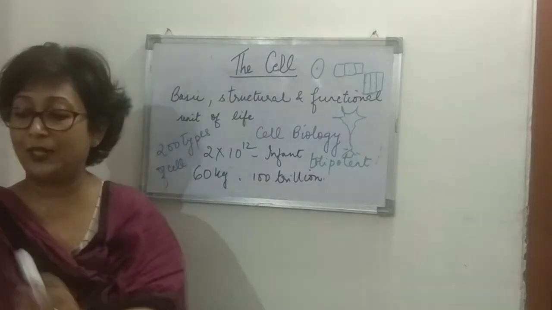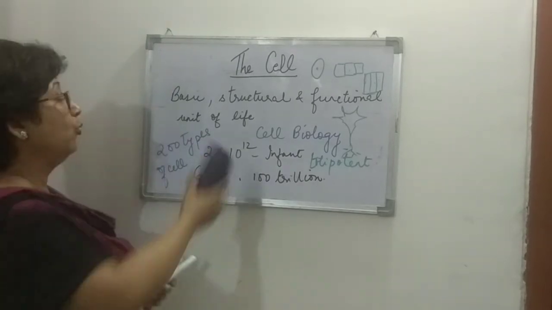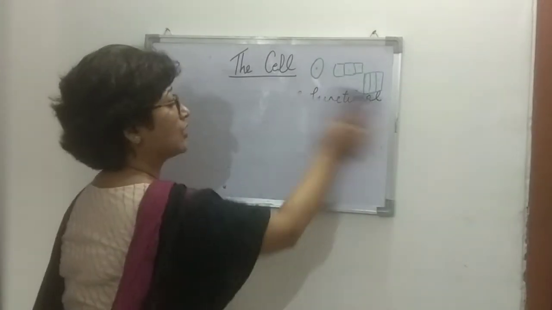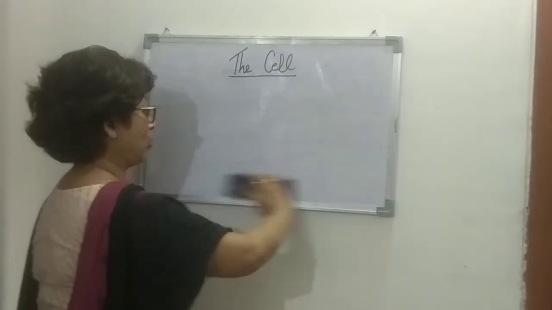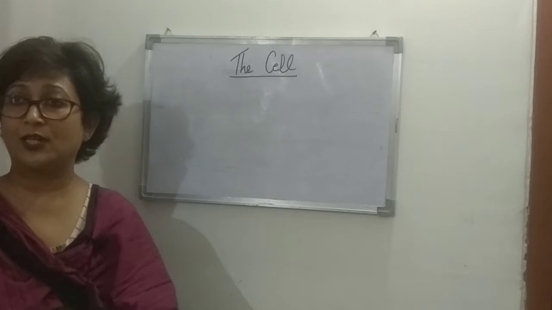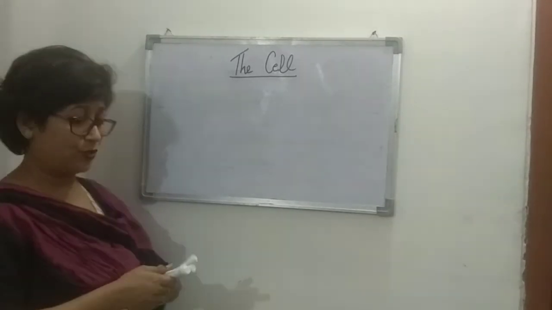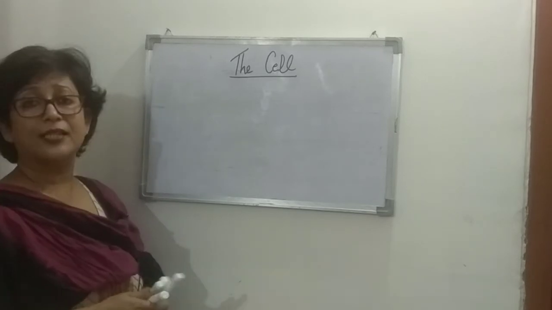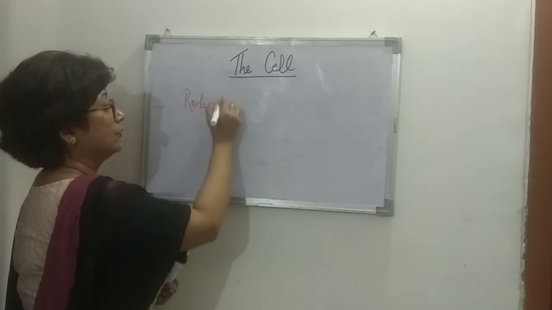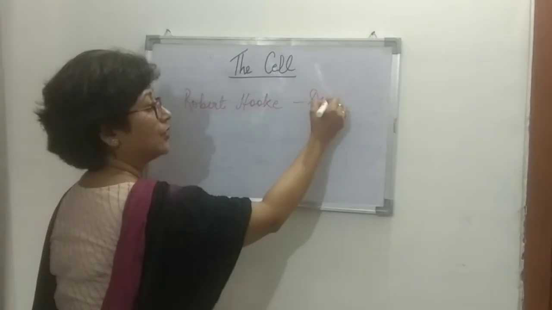Now we come to the next part, that is the discovery. We've been talking about the structure of the cell all this while. Now, who had discovered the cell? The cell was discovered by Robert Hooke, who was not a biologist actually. He was a physicist who was basically studying the instrument. So the cell was discovered by Robert Hooke.